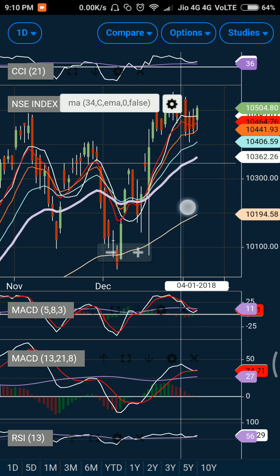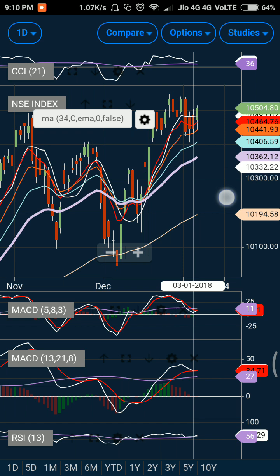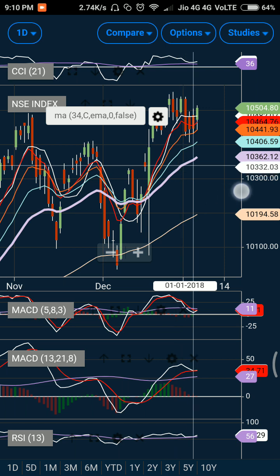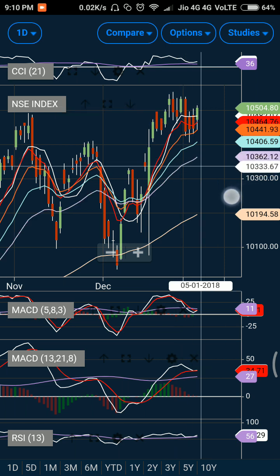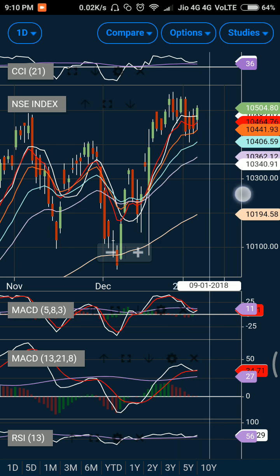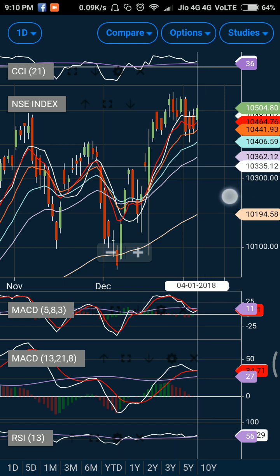So first we'll begin our analysis with the option activity range. The option activity range is a broad range wherein most of the action has happened. If you see for the Nifty, 10,400 to 11,000 is the broad option activity range. The important thing to note here is that 10,400 has been a good support for the market, and on the higher side I can see an expansion in the range, which earlier was 10,500 and now is 11,000.